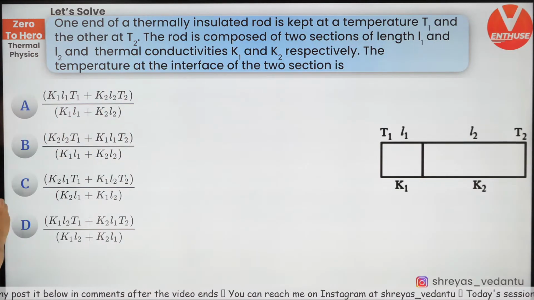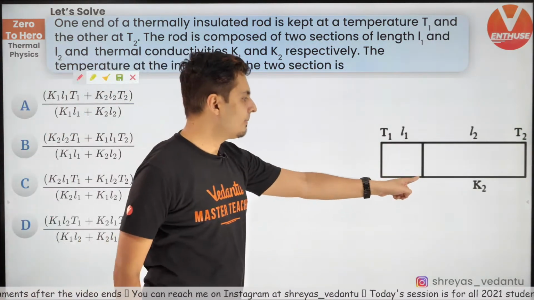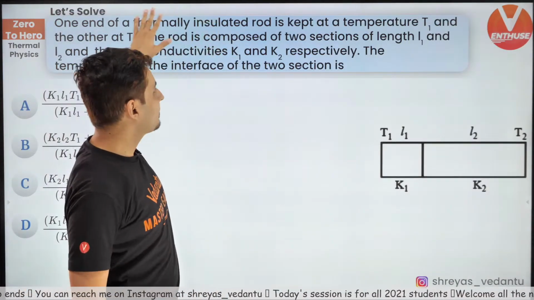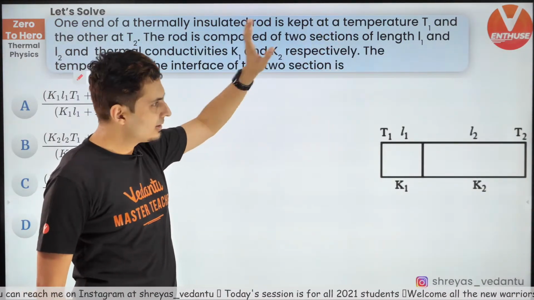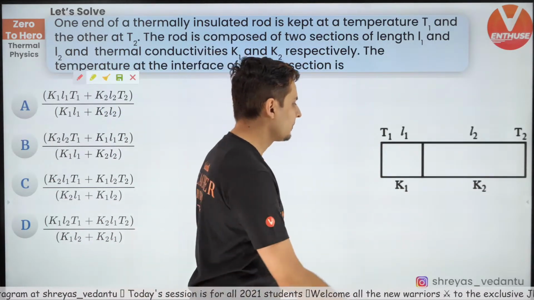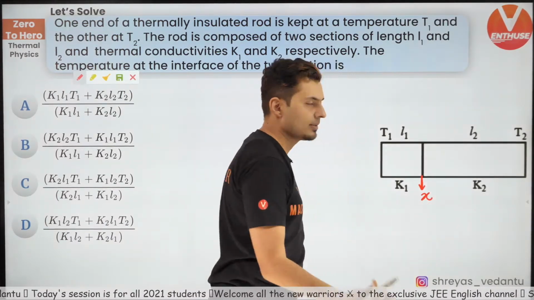Now the question is, there are two rods, and the question is, figure out the temperature at the common junction. Very easy question. I'll spare you reading this question. Simply put, two rods, find the junction temperature. Okay, let's do this. Let's assume the temperature at the junction is X.